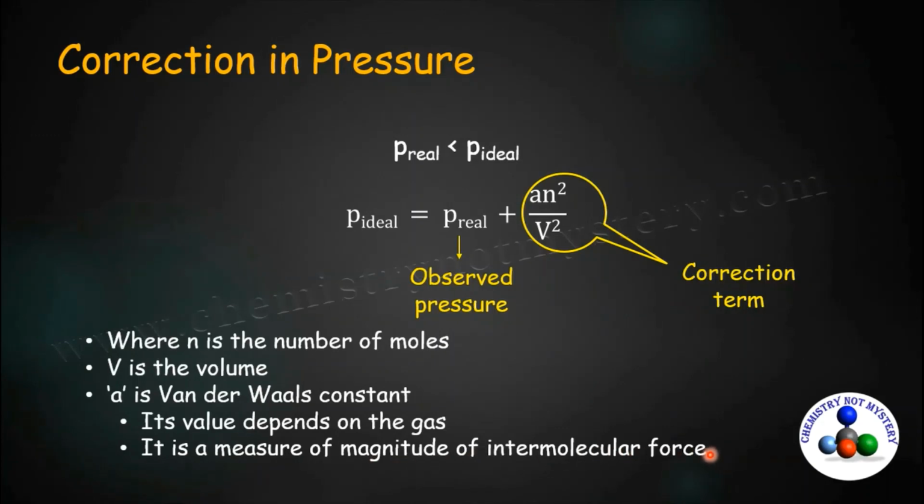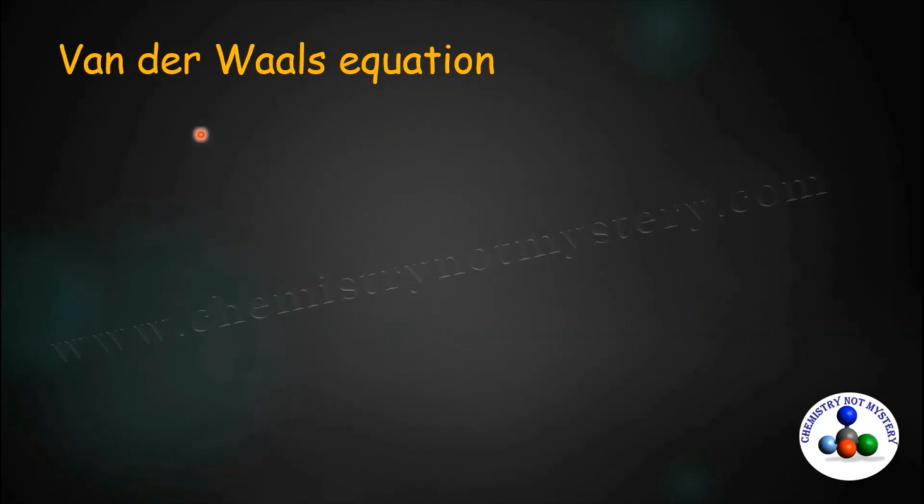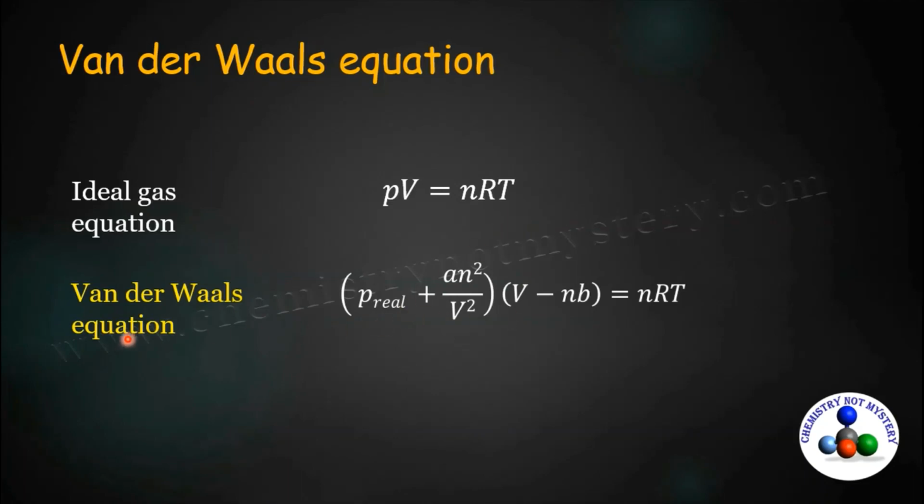So when we combine both the corrections, we will get the Van der Waals equation. Here PV over nRT is the ideal gas equation, and this equation is known as the Van der Waals equation, where we include both the corrections in the pressure term as well as in the volume term. So you will get the equation (P real + an²/V²) multiplied by (V − nb) is equal to nRT. This equation fits real gases also.